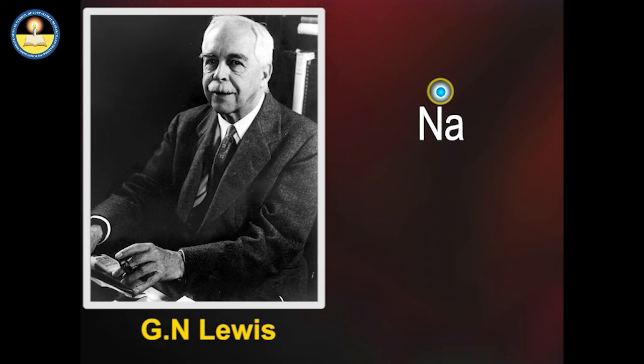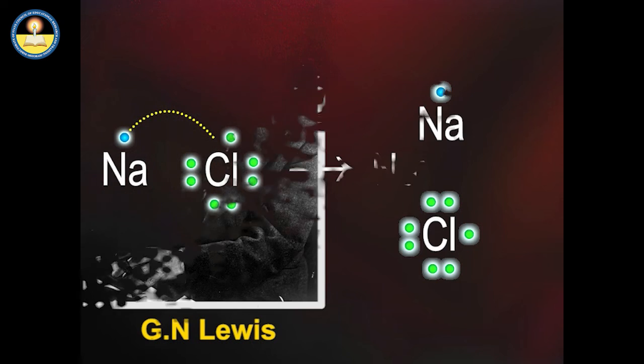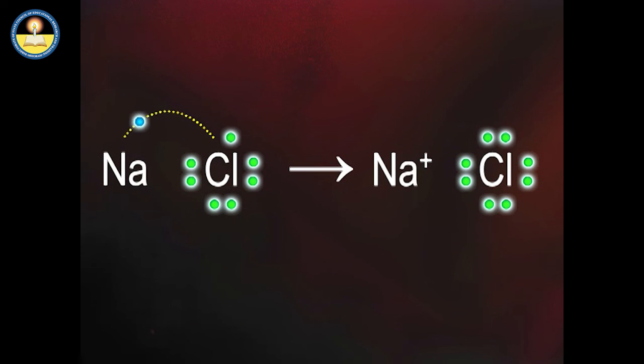One dot means one electron remains in the outermost shell. Chlorine atom is represented by Lewis formula as shown on screen. 7 dots means 7 electrons are in outermost shell. Formation of an ionic compound can be depicted as shown on screen.